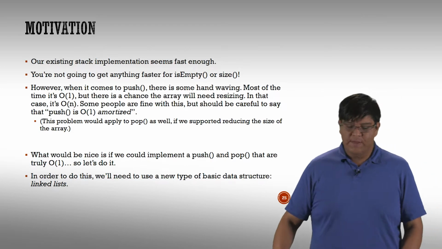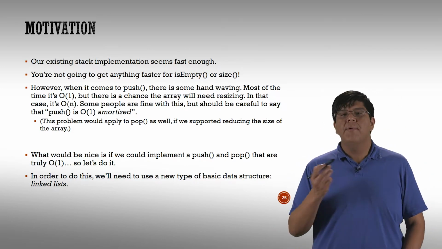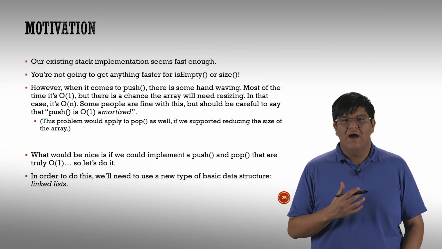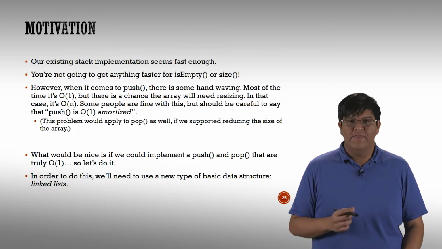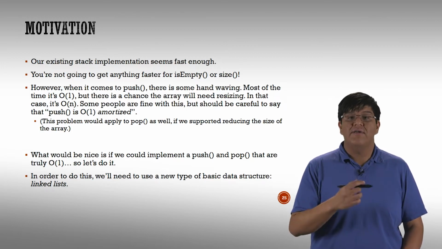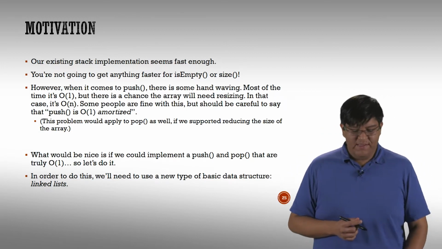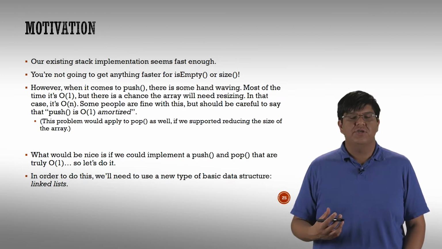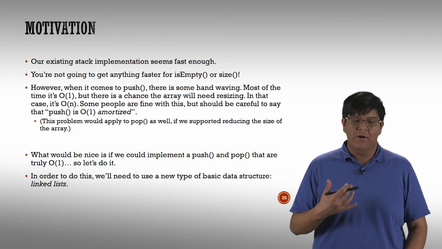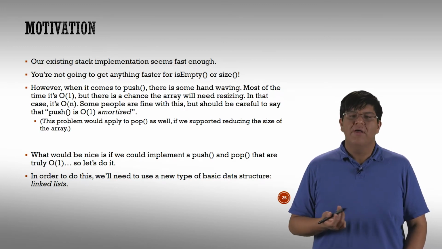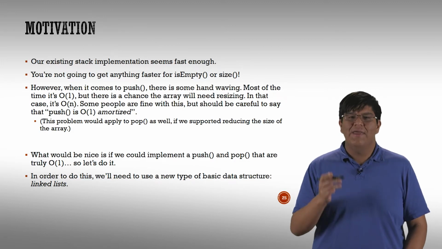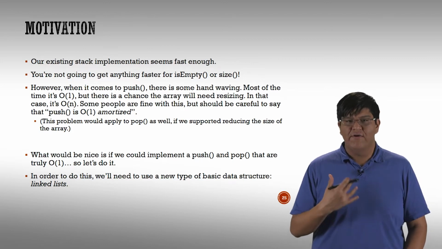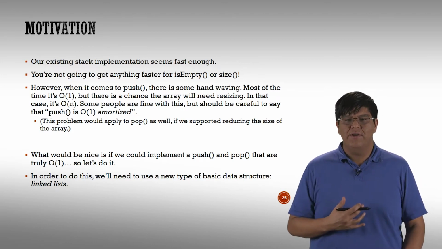Now, for some people, they'd actually be kind of okay with it because there's this idea that most of the time you use it, it's going to be O of 1. So if I use it 50 times, 49 times it will be O of 1, and it's only the 50th time there'll be O of n. You'll pay the cost to resize, and so this is okay. It's maybe appropriate to say that function is big O of n because big O represents an upper bound or a worst case. But usually, the worst case is important to know, but what we care about is the average case. So the average case is O of 1, so maybe it fares well, but then you still have to pay that high cost at some other point.